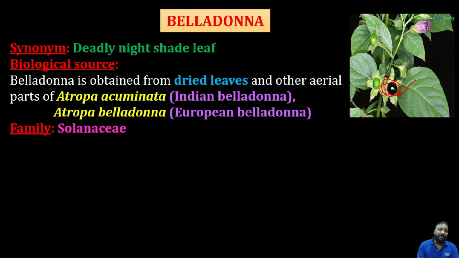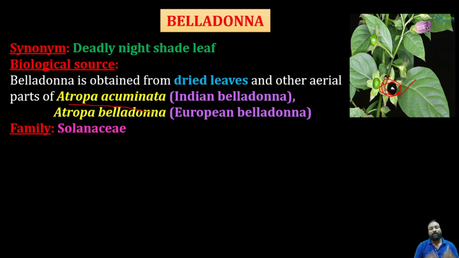Whenever two sources are given, you should definitely remember which is accountable for the major chemical constituents. For example, cinchona has four sources: Calisaya, Succirubra, Ledgeriana, and Officinalis. But which one has the major accountability? Ledgeriana. Likewise, whenever there is more than one source, you should remember which one is accountable for the higher amounts of chemical constituents, and which one has a different name. So which one is Indian belladonna, which one is European belladonna. We'll discuss other things.